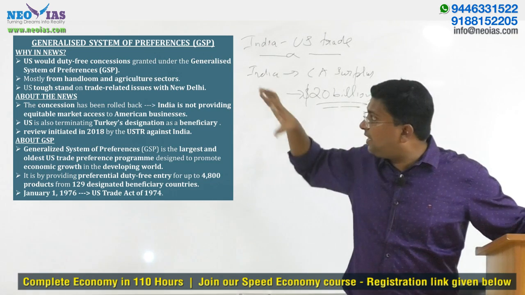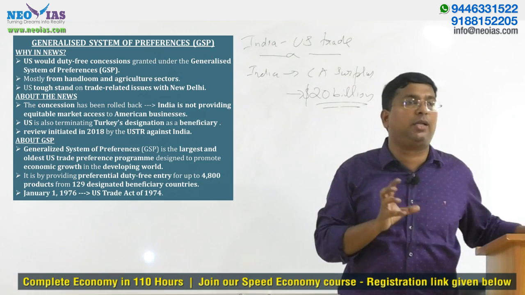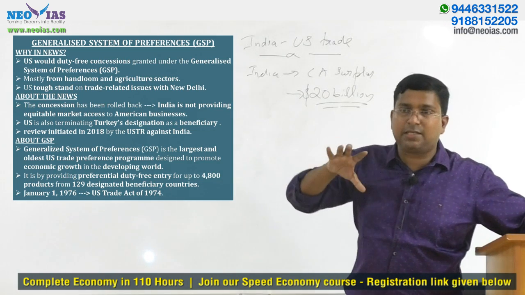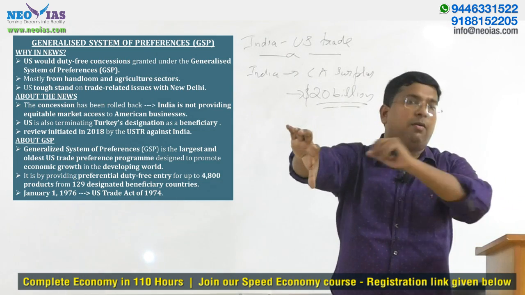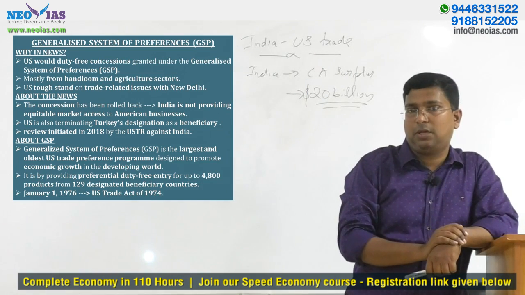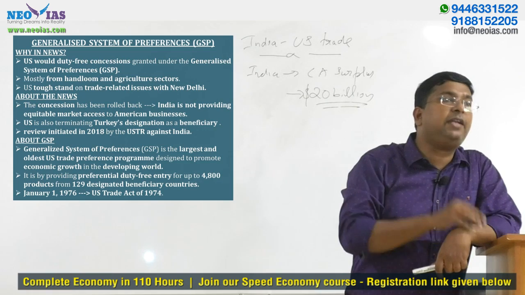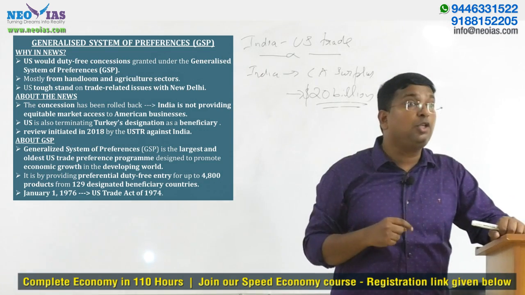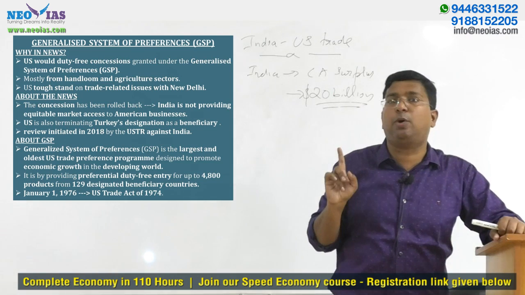Since GSP was in the news, you need to know what this GSP is all about. The key thing is that the US government, way back in 1976, implemented this scheme. This is a trade preference scheme of the US government given to developing countries only. Very important.